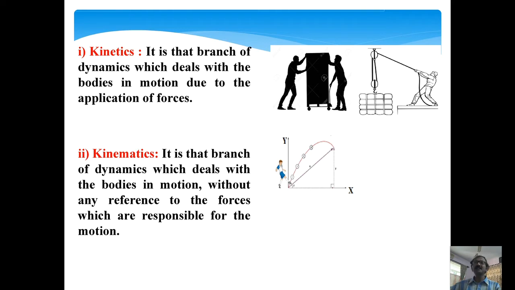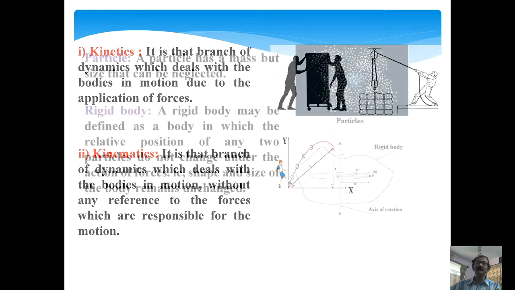Now, what is kinetics? It is the branch of dynamics which deals with bodies in motion due to the application of forces. That means force is directly involved in this motion. Now, kinematics. It is the branch of dynamics which deals with bodies in motion without any reference to the forces which are responsible for the motion. That means force is not directly considered for the motion.